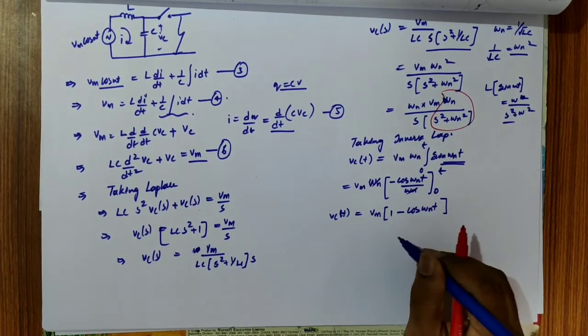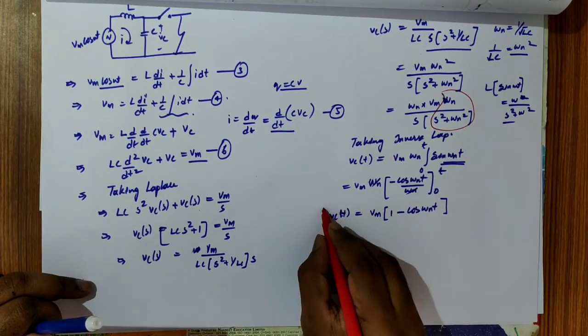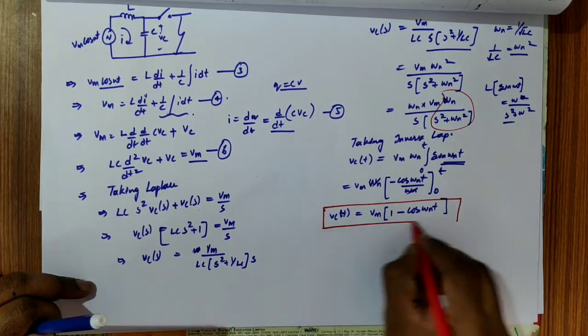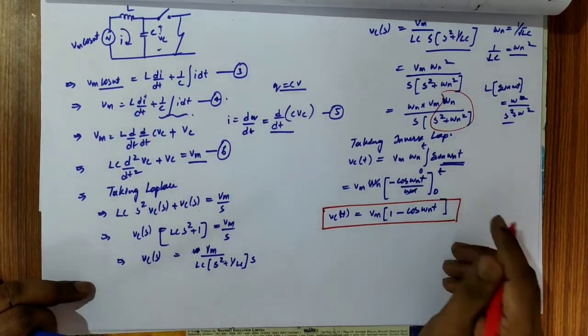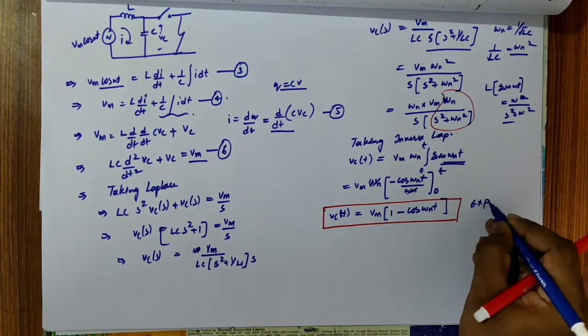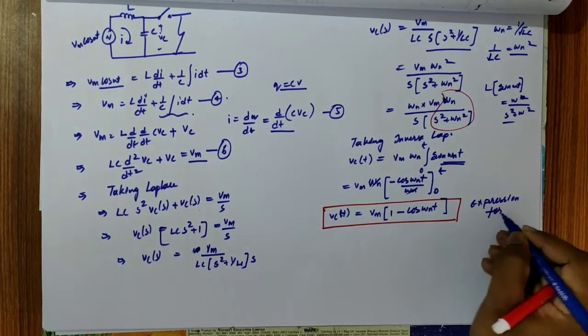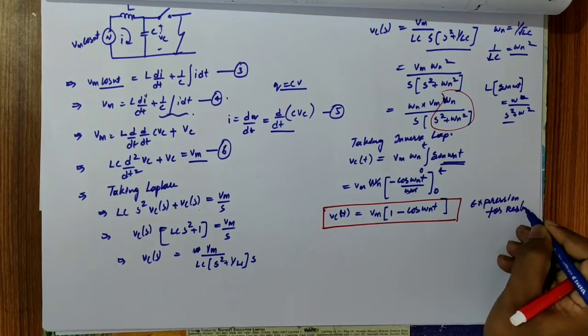Okay, so this is the expression for voltage across the capacitor. That is the expression for restriking voltage. This is the final expression for restriking voltage.